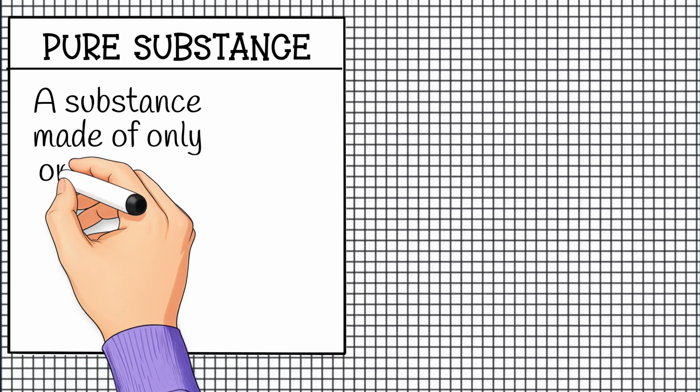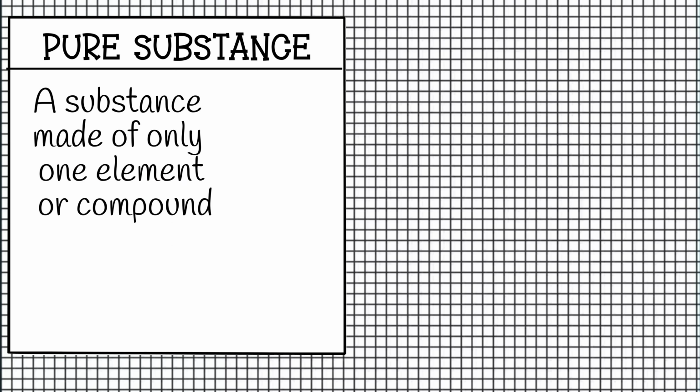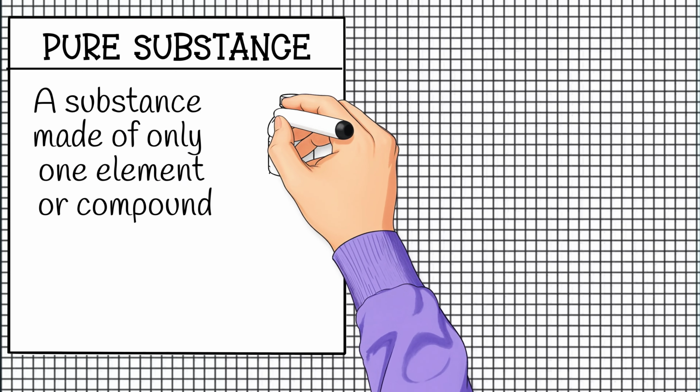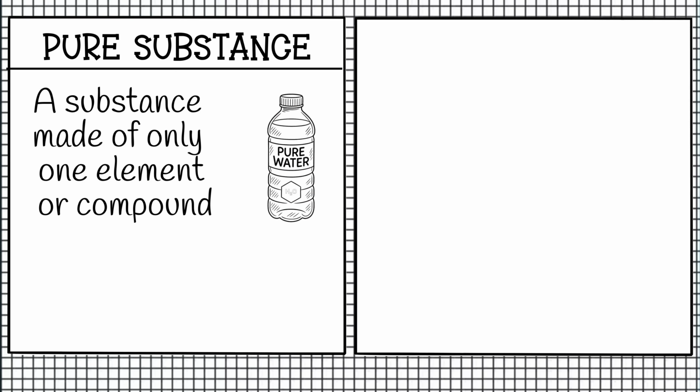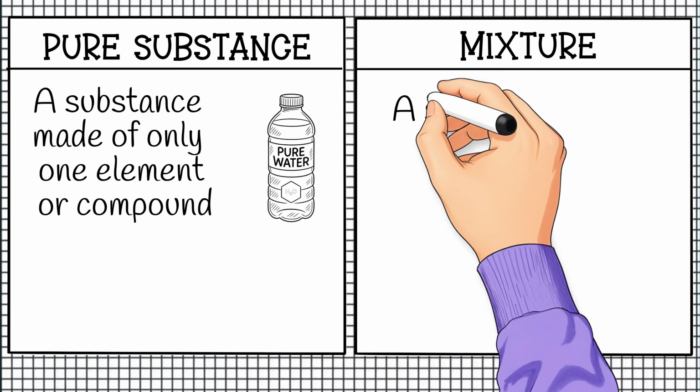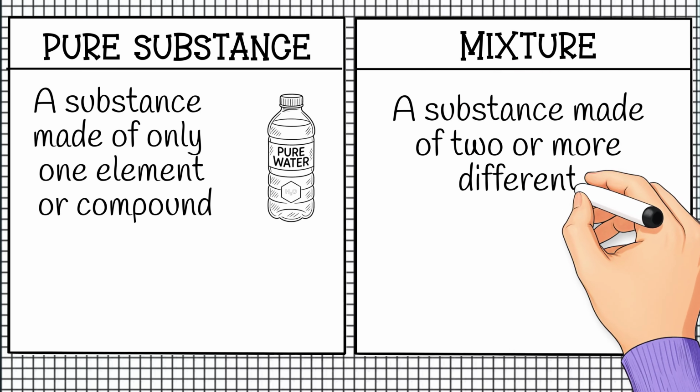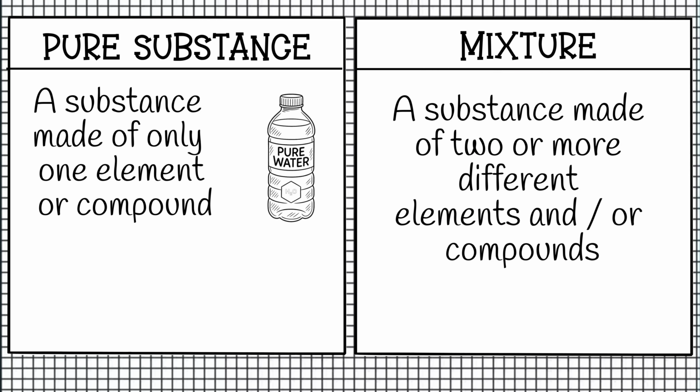Let's define these two keywords, pure substance and mixture. A pure substance is made of just one element or one compound and nothing else. So if you had pure water, it would literally only contain H2O particles. No dirt, no minerals, nothing else. A mixture, on the other hand, is made of two or more different elements and/or compounds that are not chemically joined together.